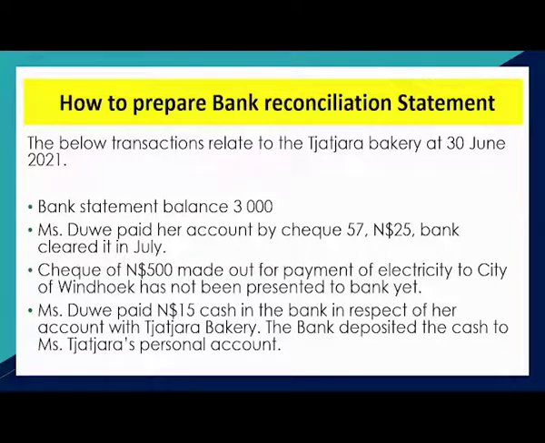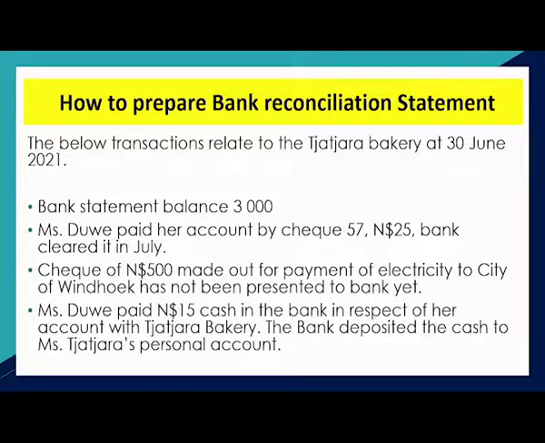Let's look at Chachara Bakery again and see if we can have a nice practical example for preparing a bank reconciliation. So this is Chachara's books at 30 June 2021. Bank statement balance 3,000. Mrs. Due paid the account by check, $25, but the bank only cleared that check in July.